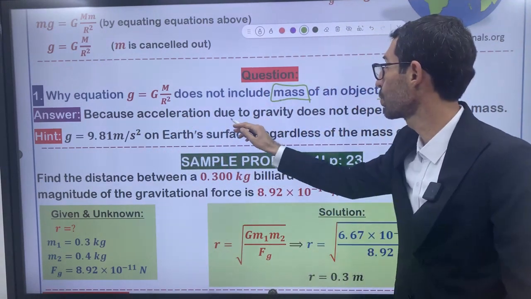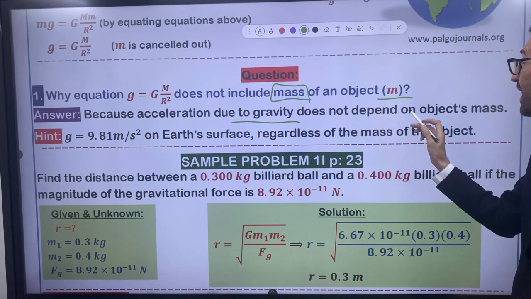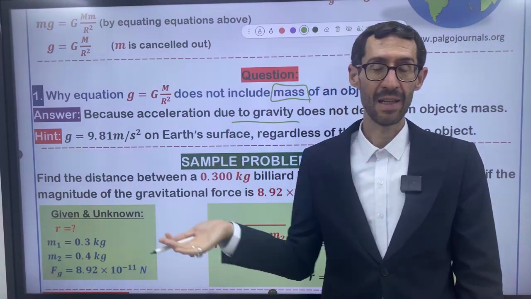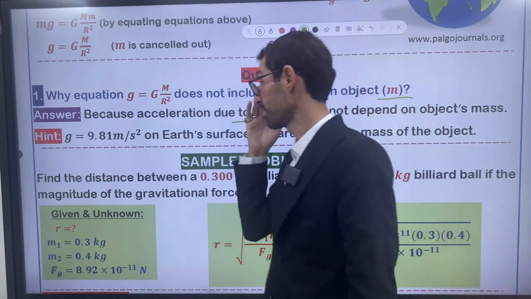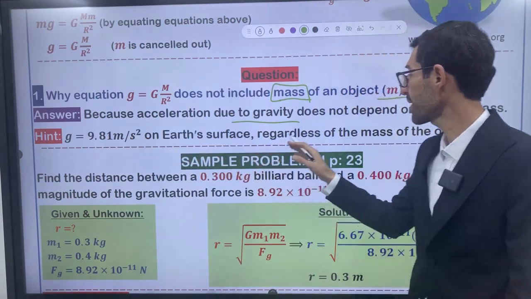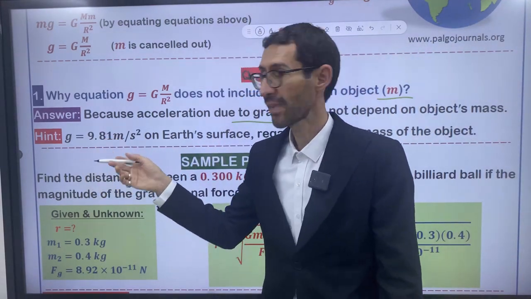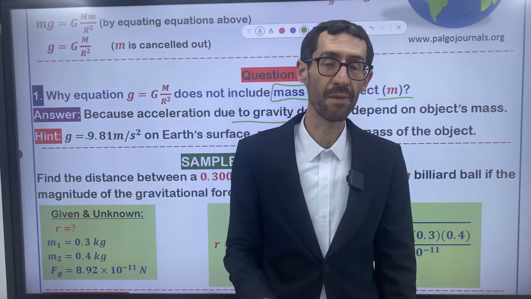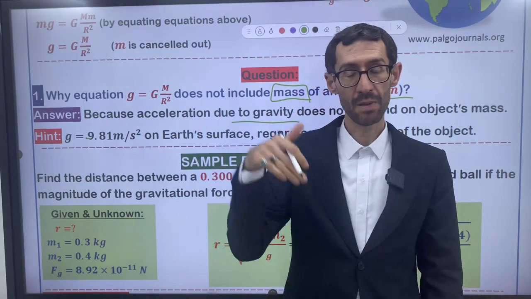Because acceleration due to gravity, look here, means free fall acceleration, means small g does not depend on the object's mass. That's it, right? Think about a mouse and an elephant. So g for either object is the same. Hence, g is equal to 9.81 meters per second squared on Earth's surface, regardless of the mass of the object. Or maybe, in grade 11, we put a negative sign for determining the direction of gravity or acceleration due to gravity. It points negative.